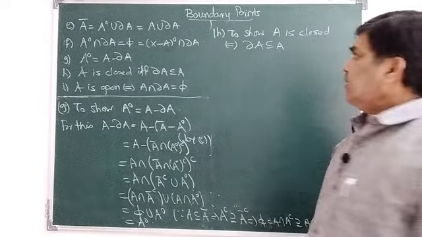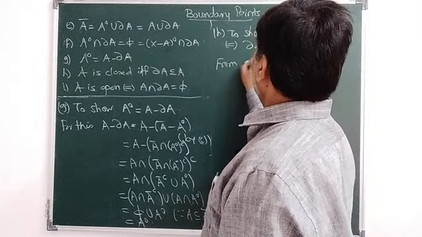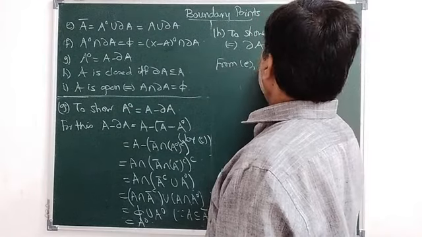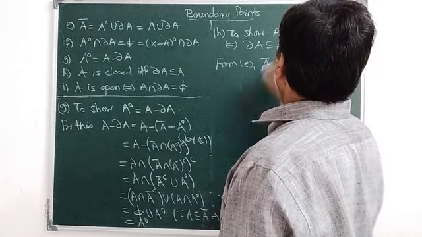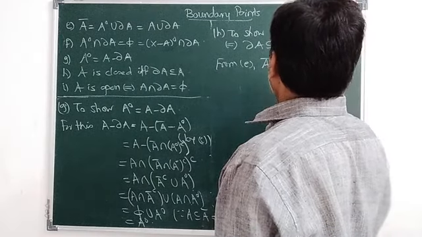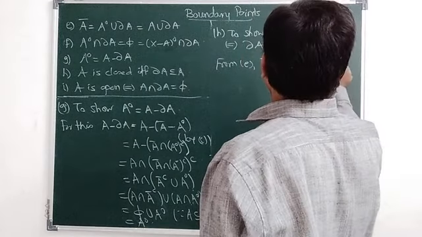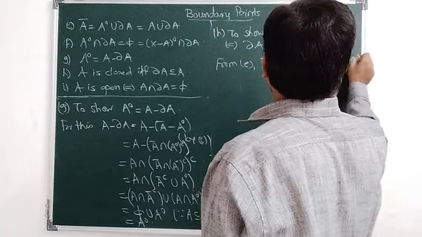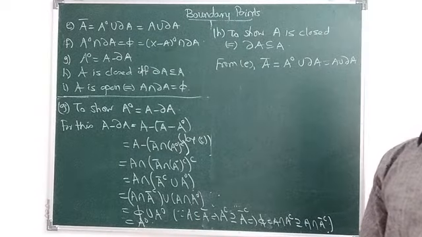So from E, A closure is equal to A interior union ∂A, which is equal to A union ∂A. Right? This is given.